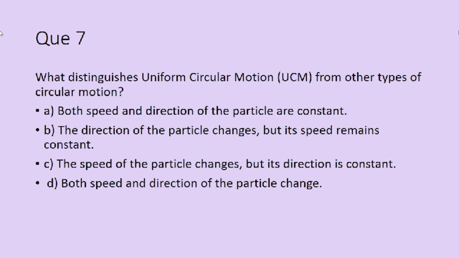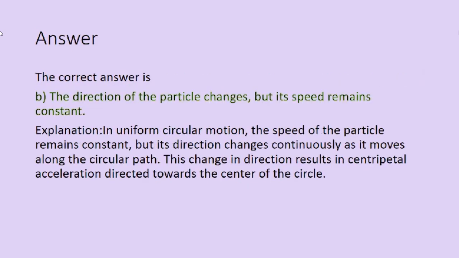Next question, question number 7. What distinguishes uniform circular motion, UCM, from other types of circular motion? First option, both speed and direction of the particle are constant. Second option, the direction of the particle changes but its speed remains constant. Third option, the speed of the particle changes but its direction is constant. And the last option, both speed and direction of the particle change.